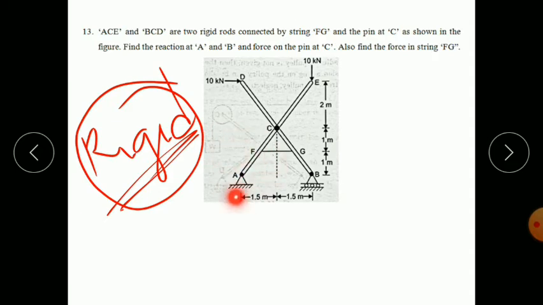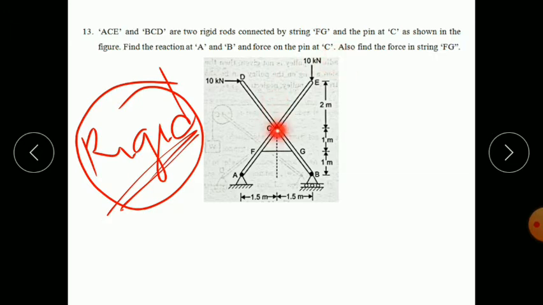Just see here. This is a pin joint at point A, so there are two reactions here. But here it is a roller support, so there is only a vertical reaction. Find the reactions at points A and B, and the force on the pin at C.